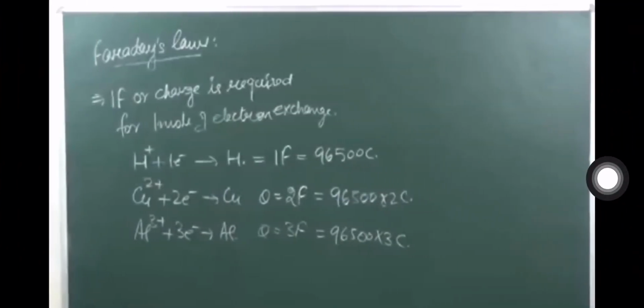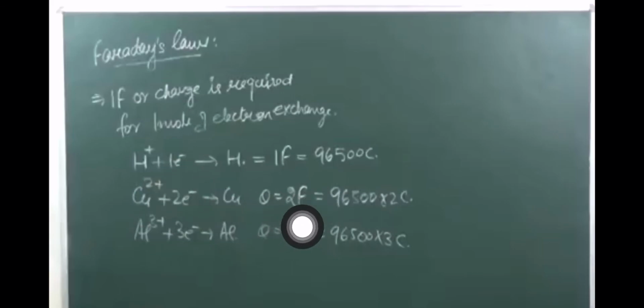But take these two examples. Cu plus 2 gains 2 electrons to form Cu. How much charge will it use? It will use 2 into F, because 2 electrons are transferred.